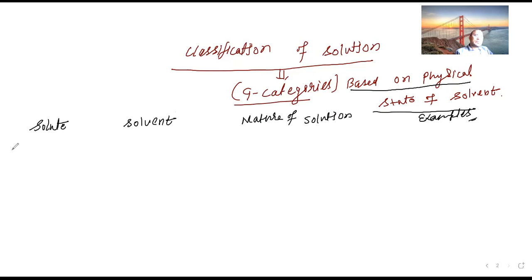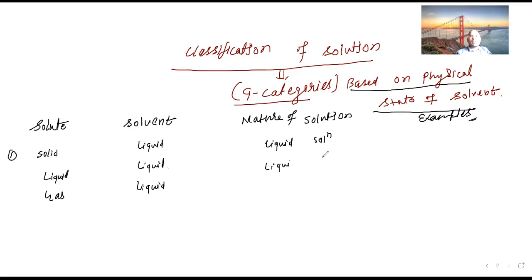So type 1, suppose the solvent I am taking is liquid, and here again liquid. For solute, here I am taking solid, then liquid, then gas. Since the solvent is liquid, in all three categories a liquid solution will form. It is going to be a liquid solution here also, and here also.